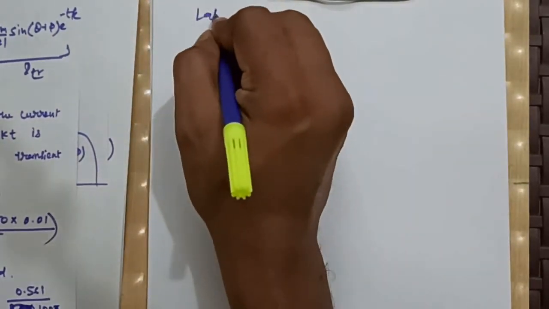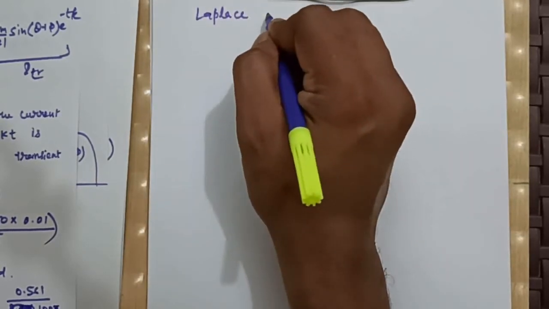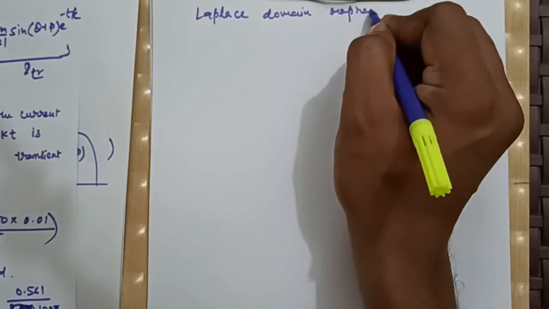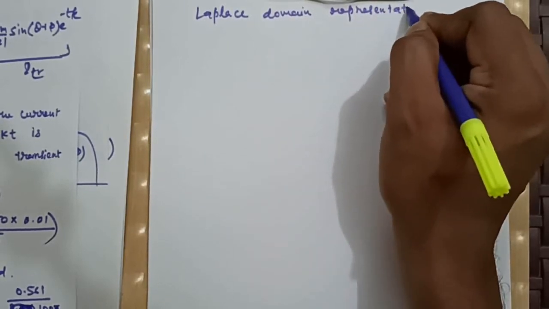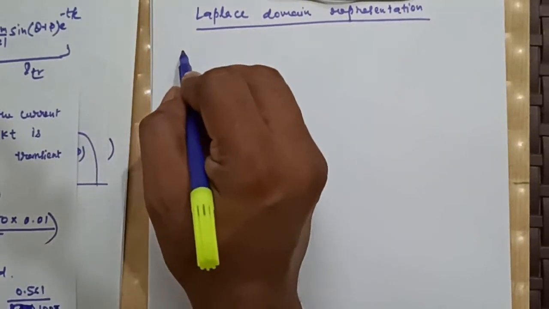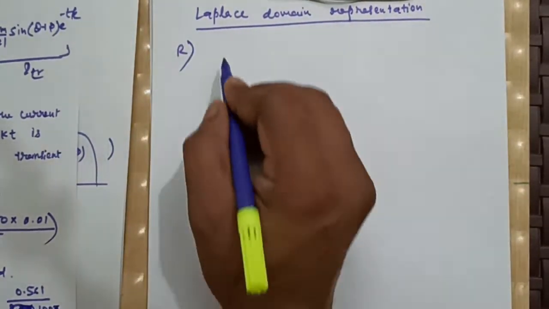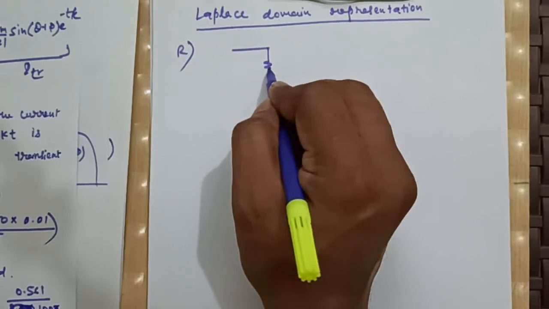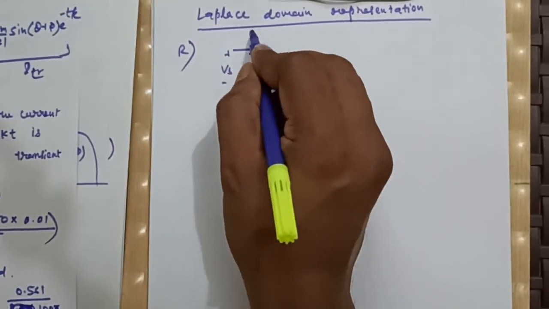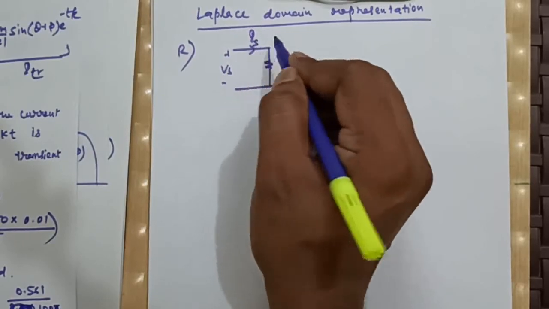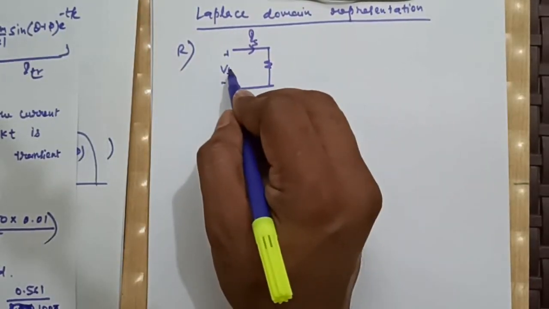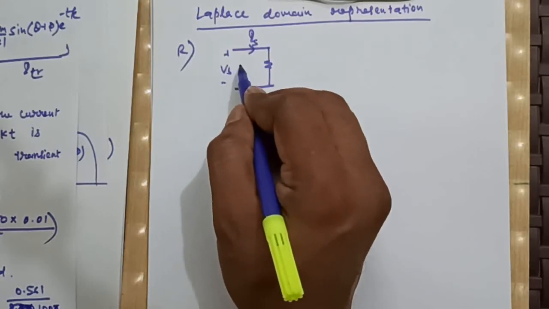So this is our Laplace domain representation of R, L and C. So in case of R, if it is a resistor and there is a voltage across it and current I is flowing through it, then this is in time domain.